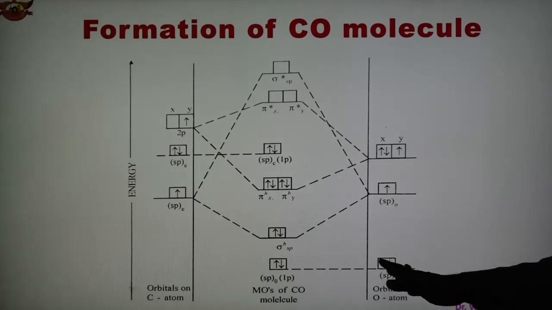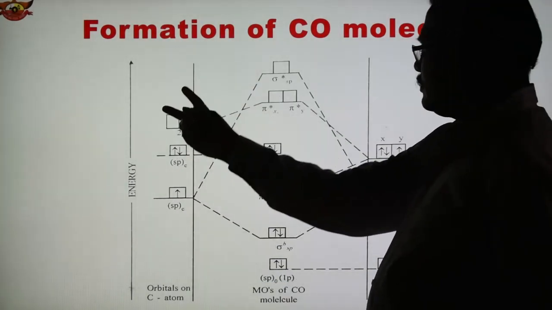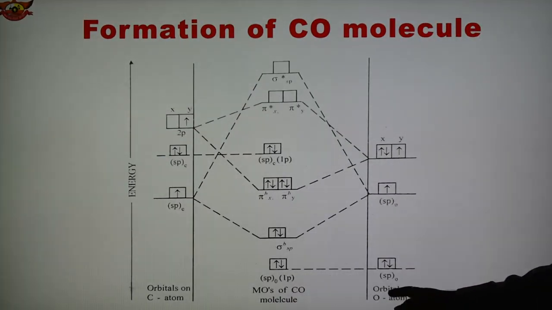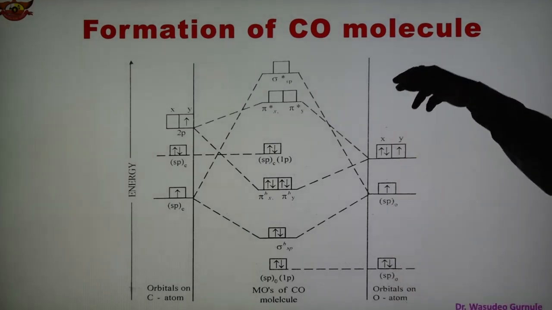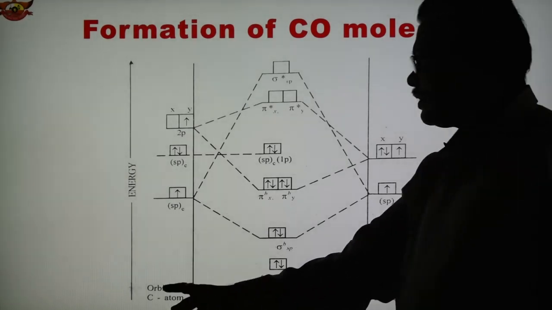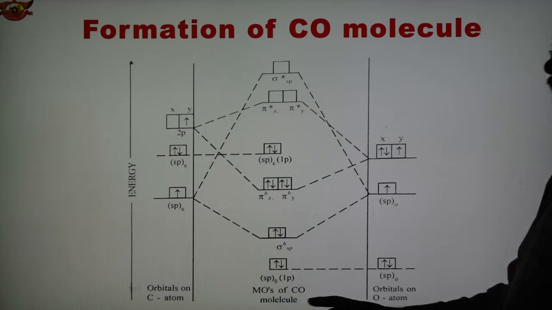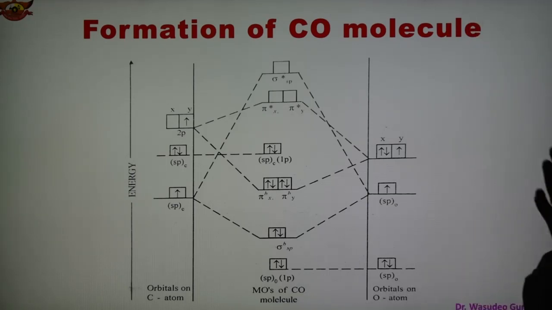In case of MO diagram, this is the carbon atom. Orbitals of carbon are shown in this part. Then orbitals of the oxygen atom are shown here. And now in the middle, molecular orbitals are shown. As we know, molecular orbitals are formed by combination of atomic orbitals.